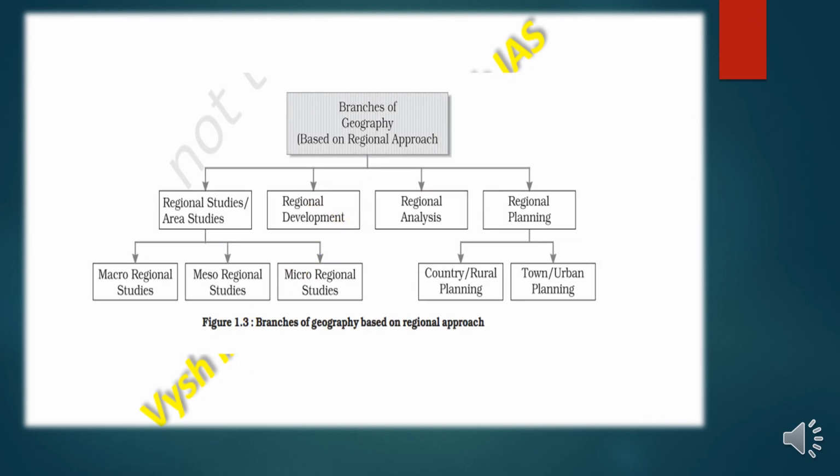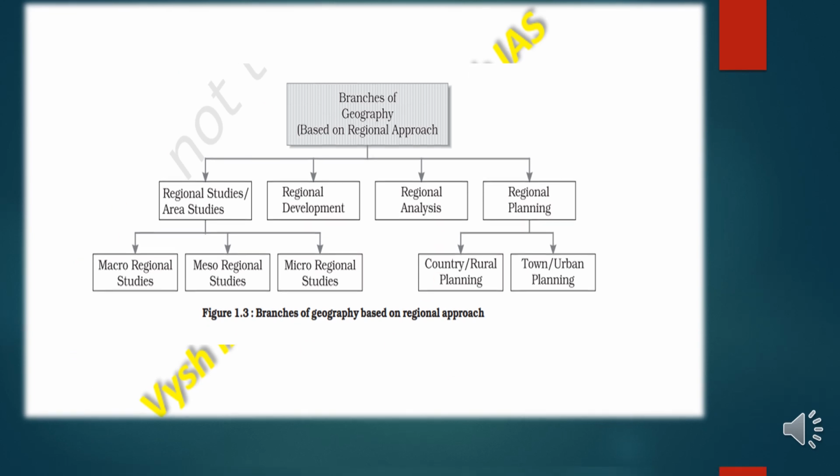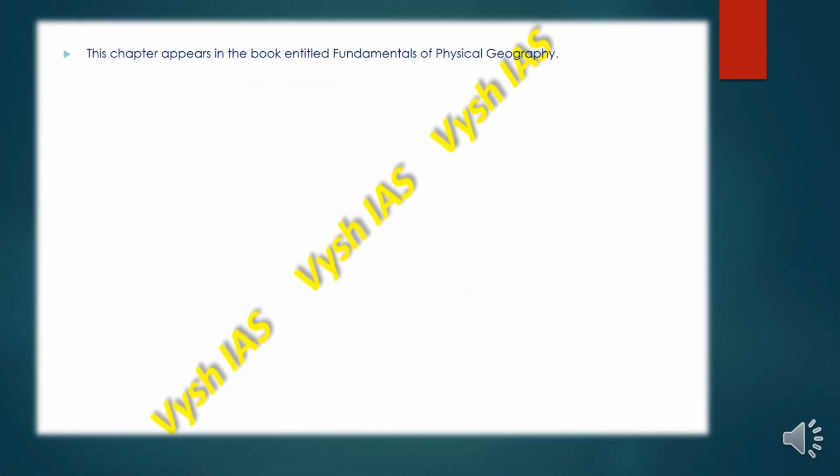So these are the branches of the regional approach, which you can see: macro, meso, micro, same as what we studied in the slide. This chapter appears in this specific book, Fundamentals of Physical Geography, because in order to understand what physical geography is, first we have to know what geography is and why we have this specific concept under it, which is physical geography.